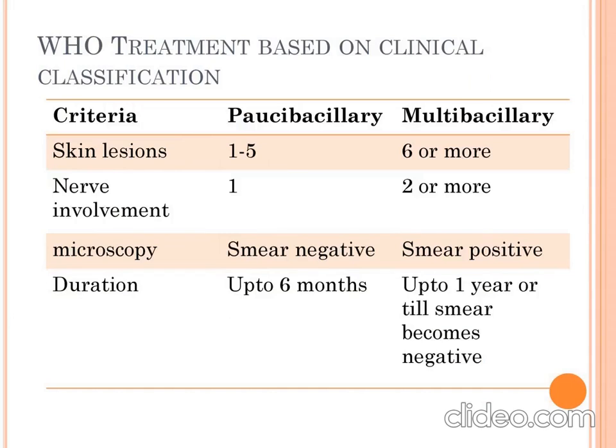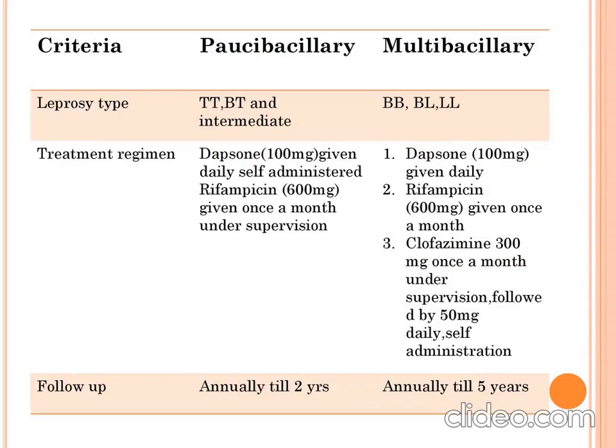WHO treatment based on clinical classification. Based on clinical classification, leprosy can be divided as paucibacillary and multibacillary. It is based on the skin lesion. Skin lesions are 1 to 5 in case of paucibacillary leprosy, while in multibacillary leprosy they are 6 or more. Nerve involvement is 1, while 2 or more nerves are involved in multibacillary leprosy. Microscopy: smear negative is paucibacillary type of leprosy, while smear positive is multibacillary type of leprosy.